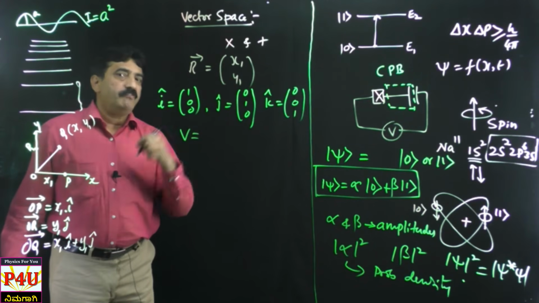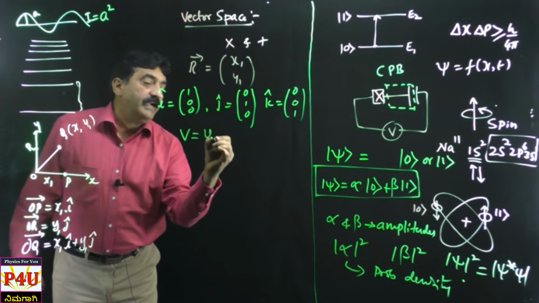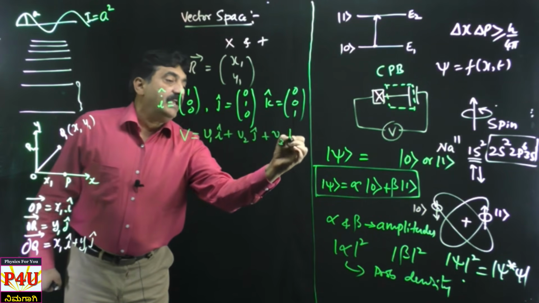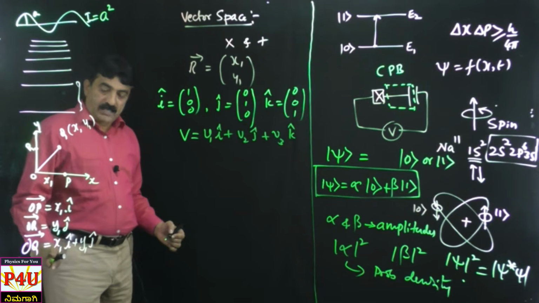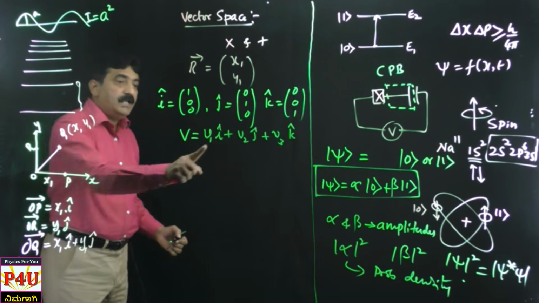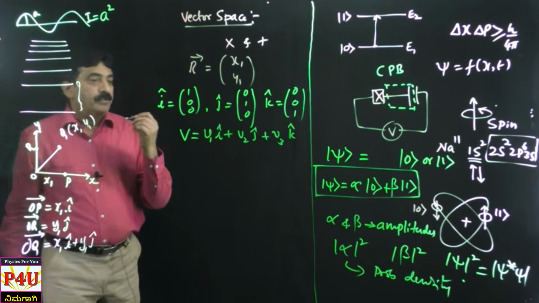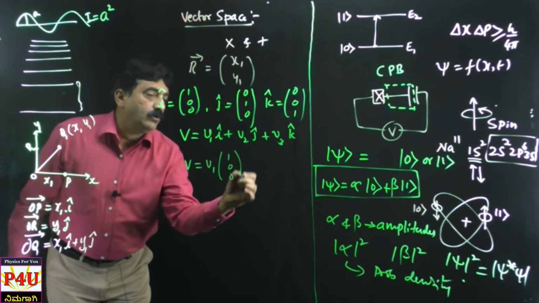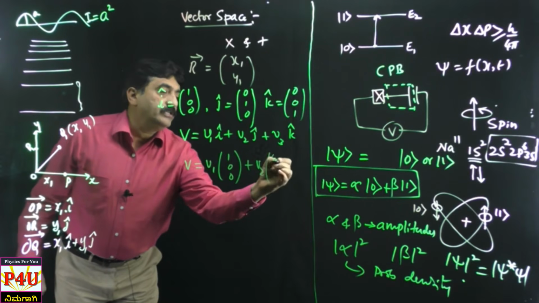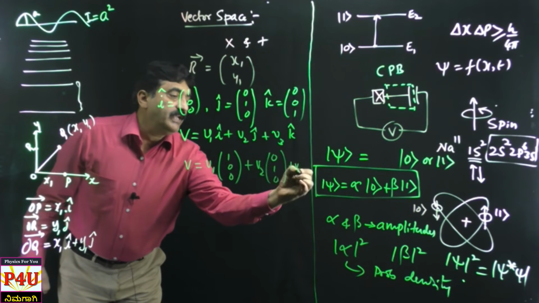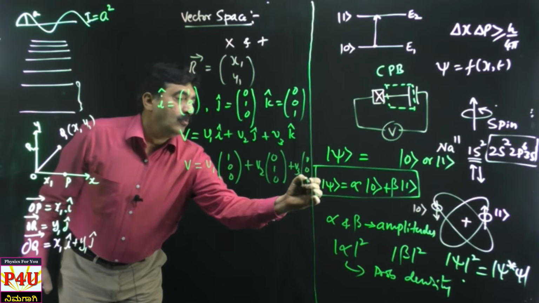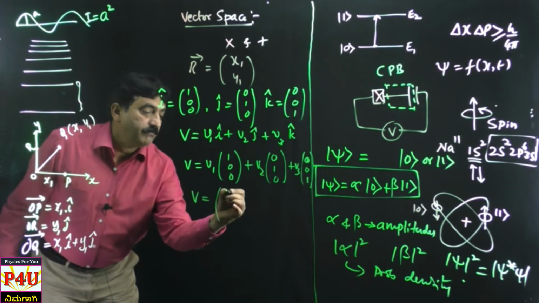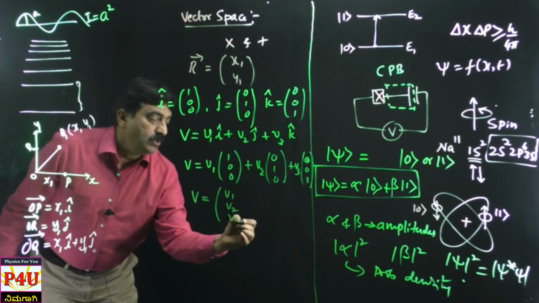Vector space, for that I am using V. Then I write it as v1 i cap plus v2 j cap plus v3 k cap, like x1 i cap plus y1 j cap which I wrote earlier, in the same way v1 v2 v3 I am writing. Now you know it is nothing but v1 into 1 0 0 plus v2 into 0 1 0 plus v3 into 0 0 1. That is nothing but v, which is v1 v2 v3.